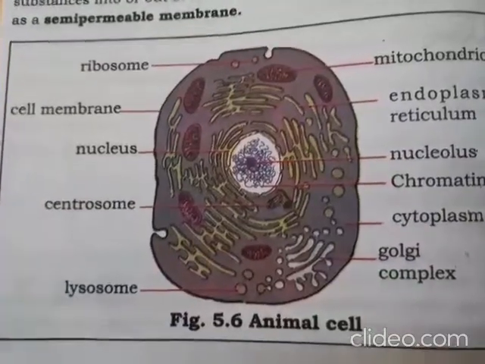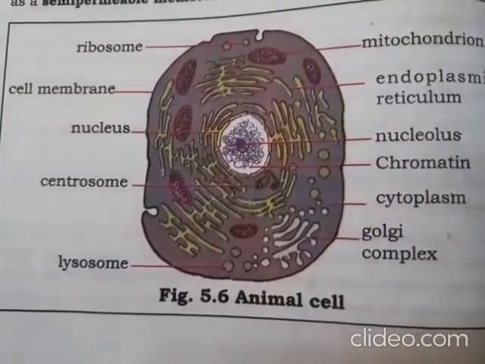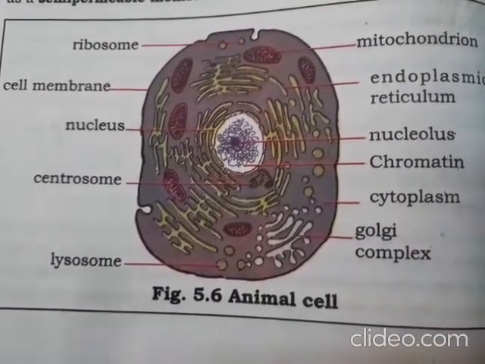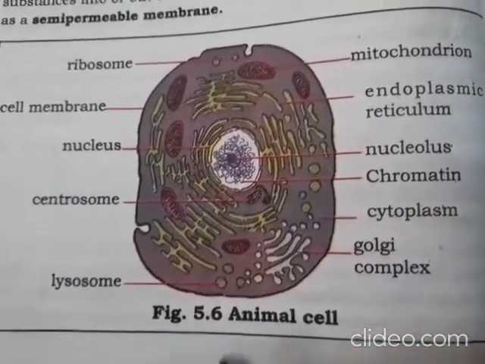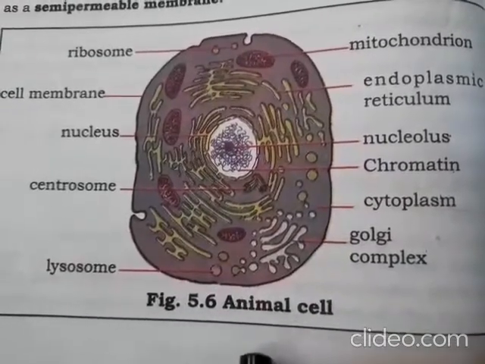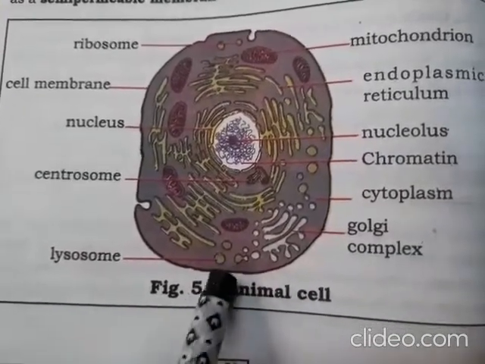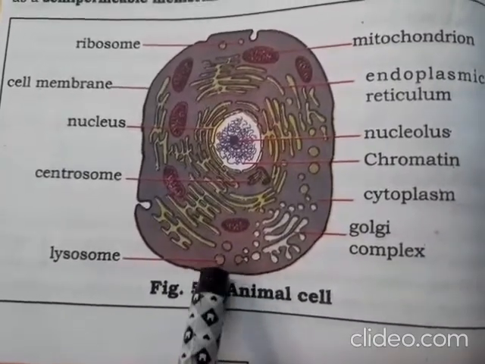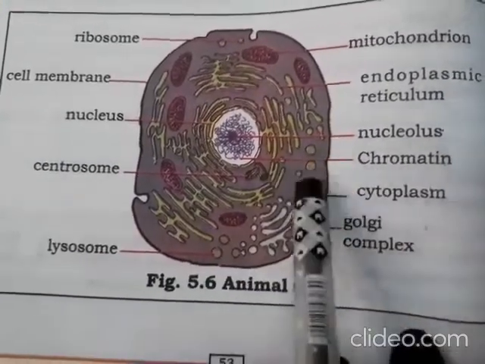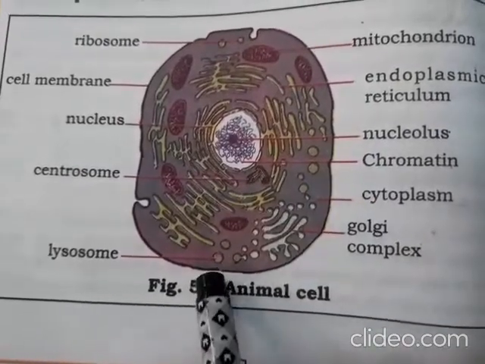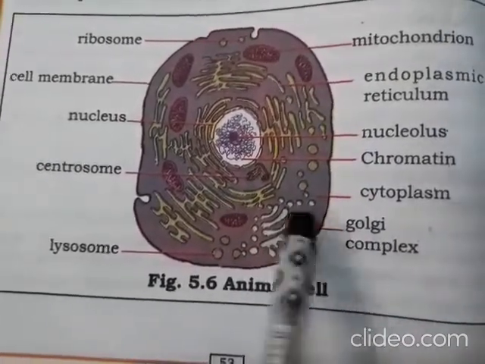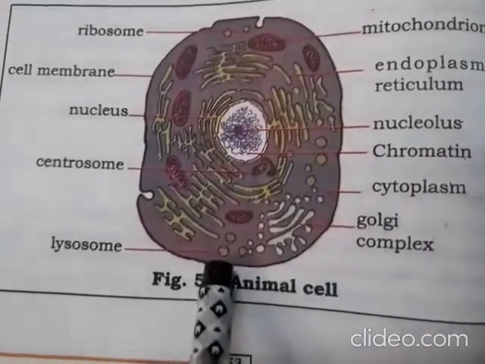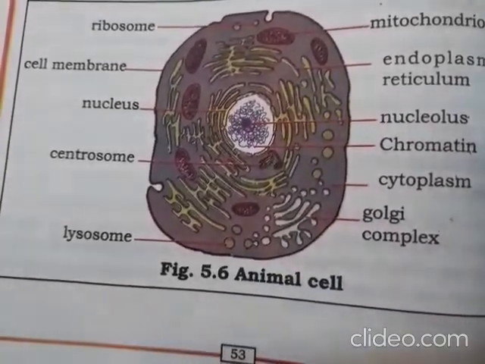The next here is the lysosome. Lysosome is also known as the suicide bag. Okay, what is the other name of lysosome? Suicide bag. Where can you see the lysosome in the animal cell? These small ball-like structures are known as lysosomes, bag-like structures. These green balls are seen, no? These are the lysosomes. You can see the Golgi apparatus also here, the parallel lines, right? That is the Golgi apparatus. These structures are lysosomes.